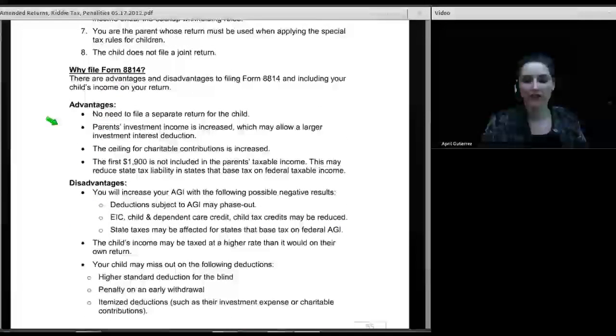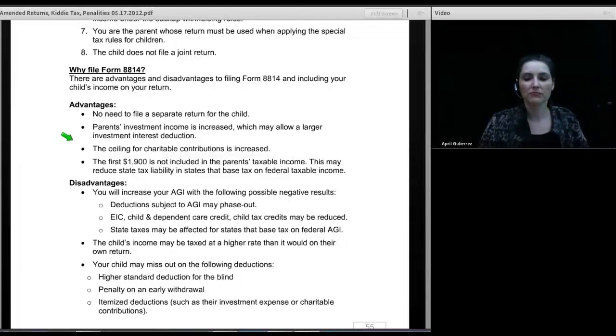So why should I file 8814? I told you about the simplicity. The advantages include that no separate return needs to be filed for the child. The parent's investment income is increased, which may allow a larger investment interest deduction. If the parent has investment interest expense they're not otherwise able to claim, this would allow them to use that interest to offset the income of the child.